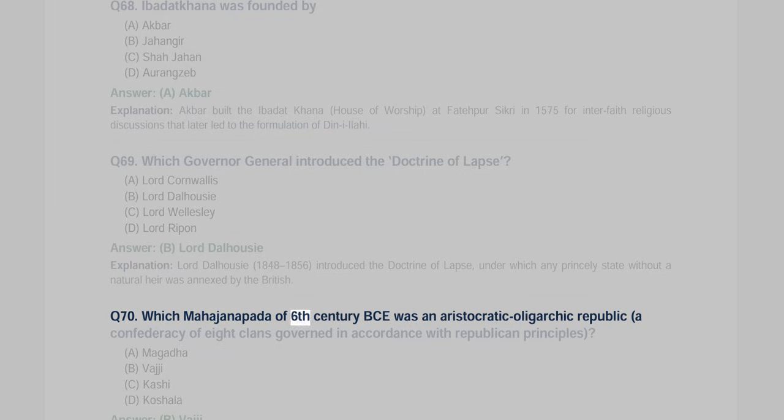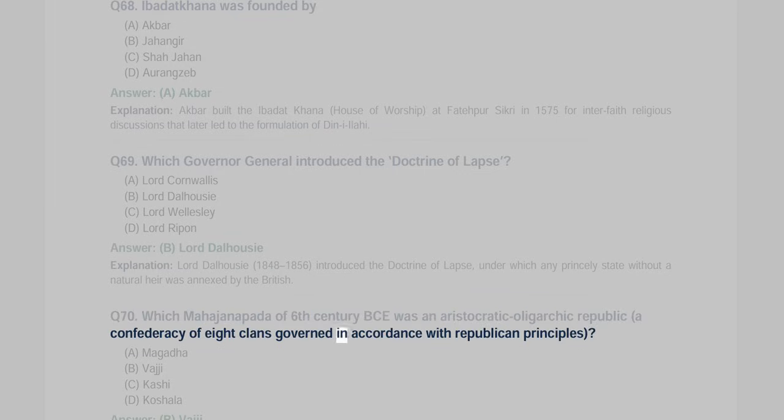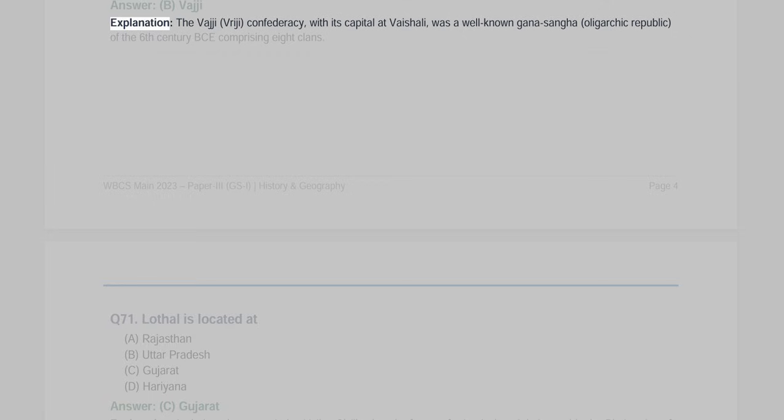Q70. Which Mahajanapada of the 6th century BC was an aristocratic oligarchic republic, a confederacy of 8 clans governed in accordance with republican principles? A. Magadha, B. Vajji, C. Kashi, D. Koshala. Answer B. Vajji explanation. The Vajji, Vriji, Confederacy, with its capital at Vaishali, was a well-known Ganasangha, oligarchic republic, of the 6th century BC comprising 8 clans.